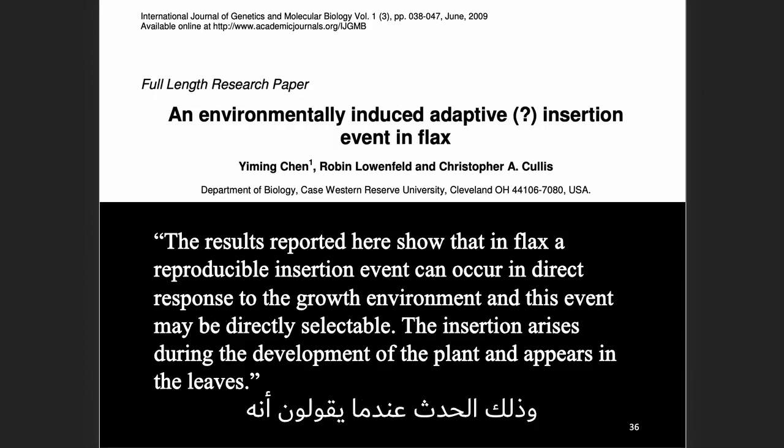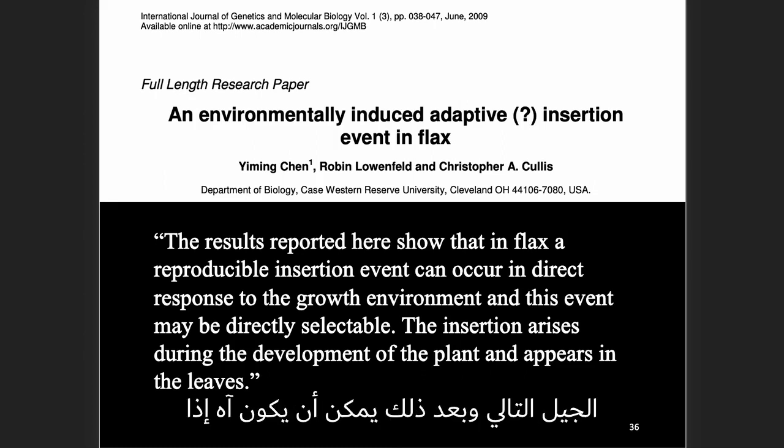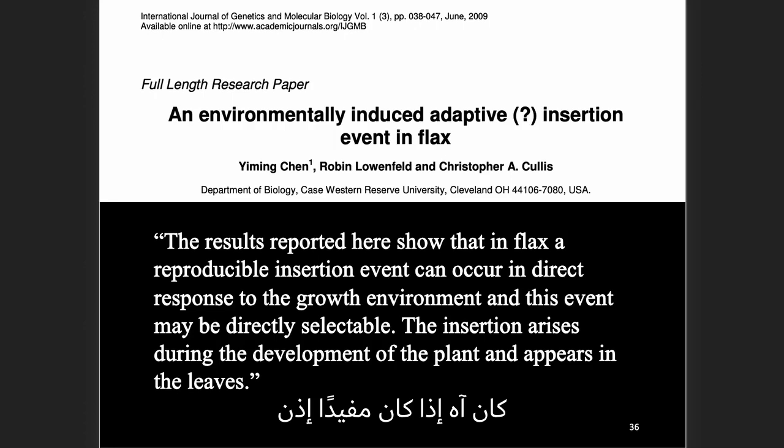And when they say selectable, they mean that it goes through the germline to the next generation, and if it's helpful, then it will continue to propagate through the population. The insertion arises during the development of the plant and appears in the leaves.